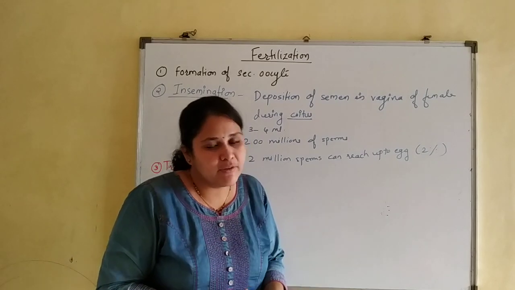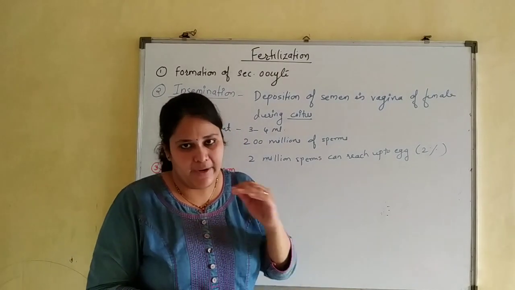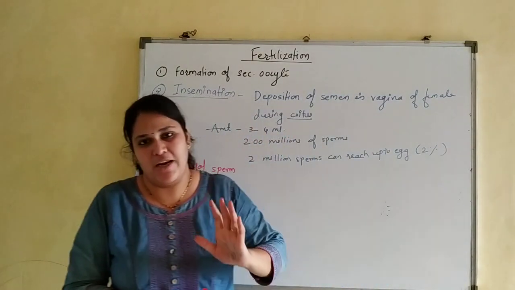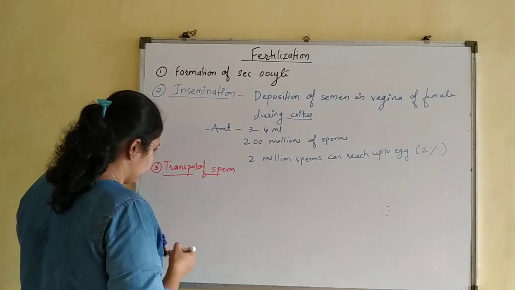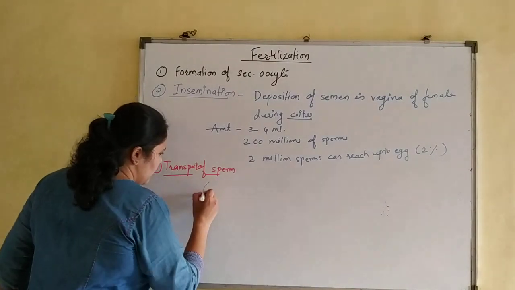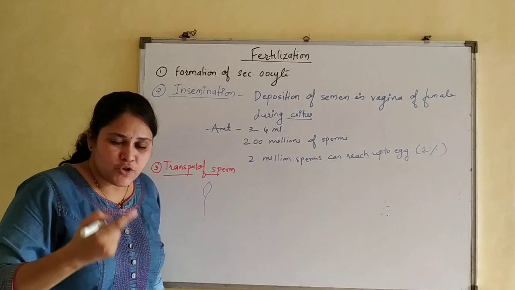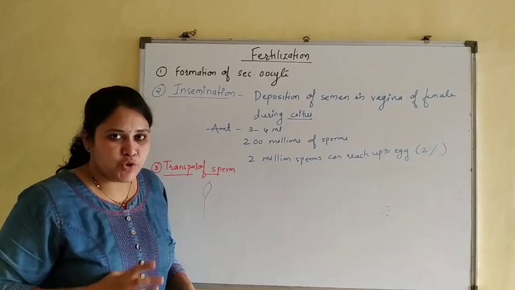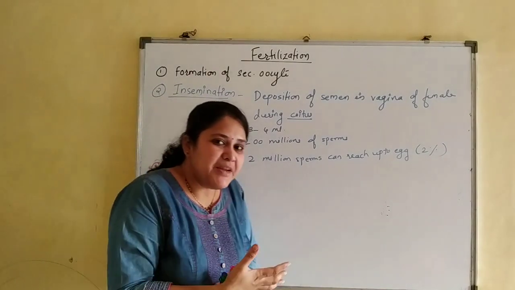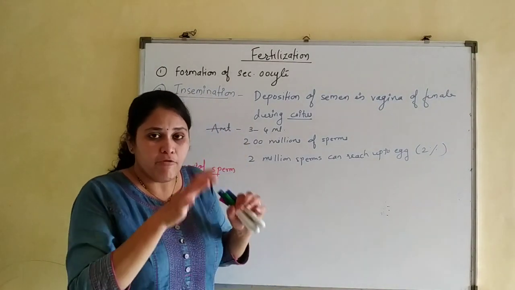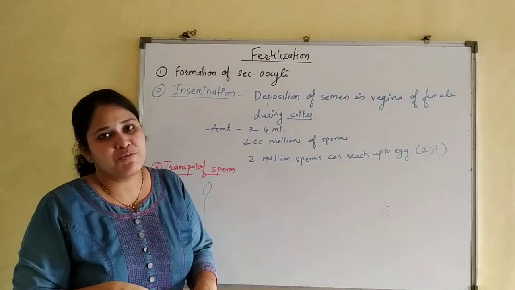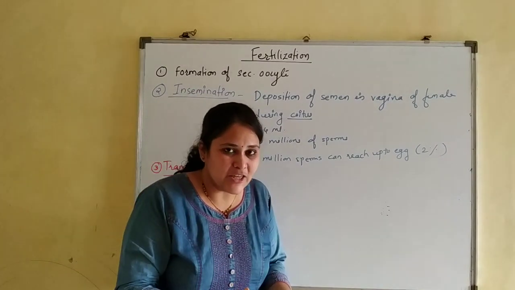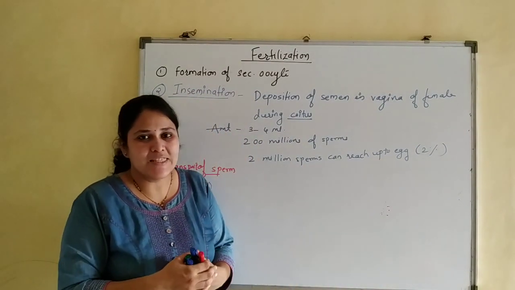Now how do they move? They move with a flagellar movement, because sperm is the only cell in the body which has flagella. So it shows the beating of flagella, and because of the flagellar movement it swims. As I told you, speed alone is not important. Physiological maturation of sperm is also required. Unless they undergo the process of capacitation, they are not able to fertilize the egg cell.